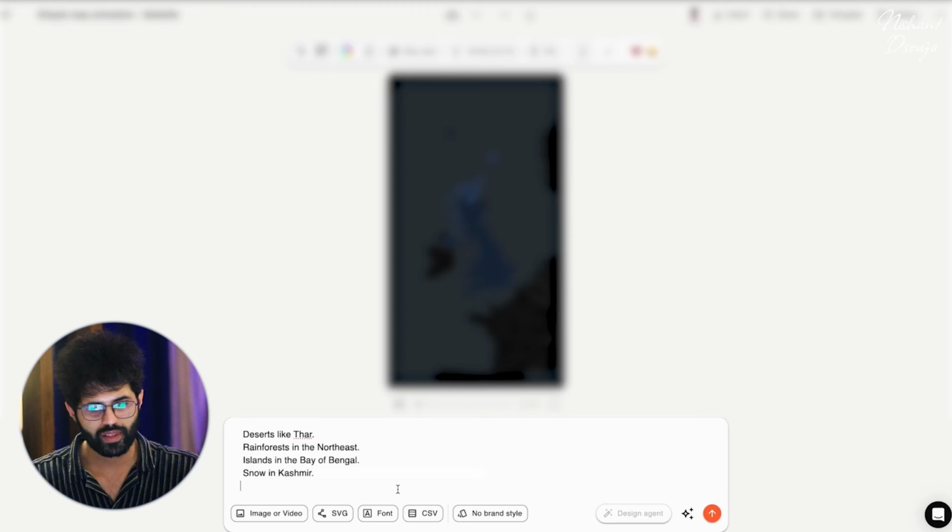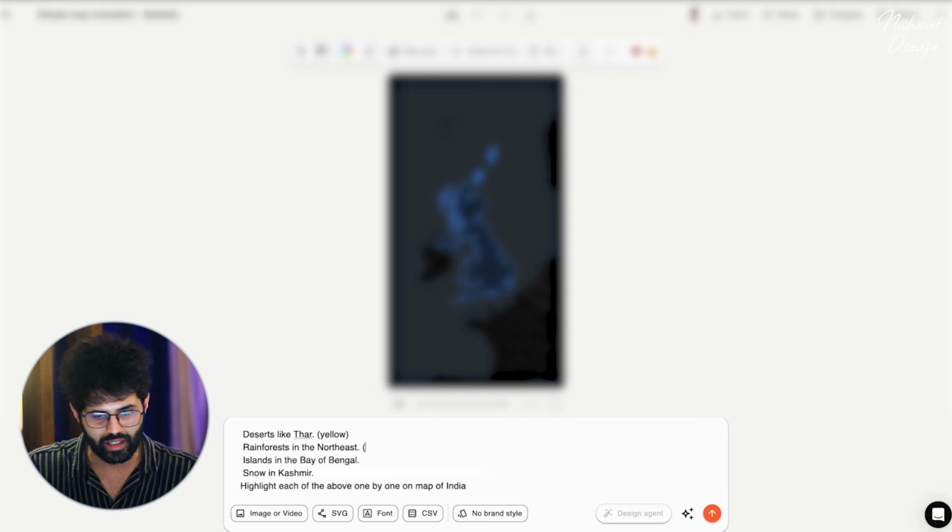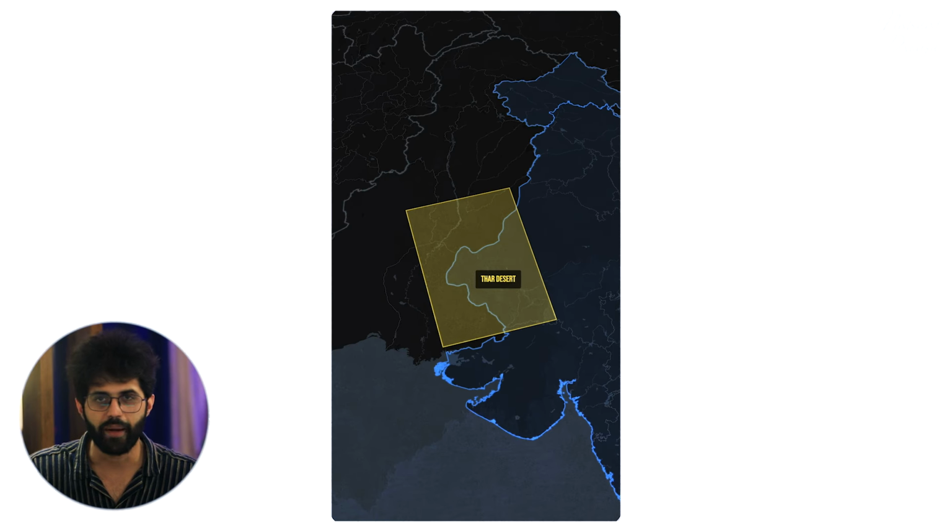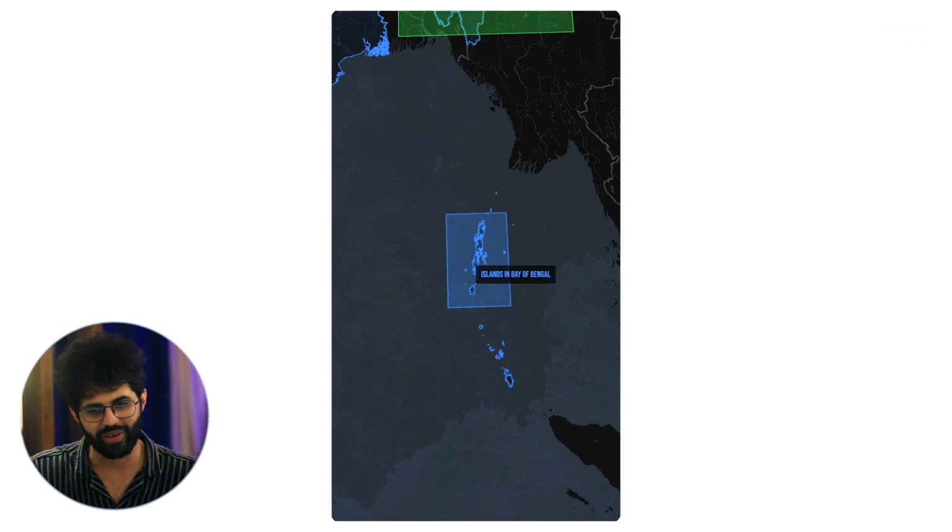Let's try another. 9:16, of course, copy pasting it directly from the script. Deserts like Thar, rainforests in the northeast, islands in the Bay of Bengal, snow in Kashmir. Highlight each of the above one by one on the map of India, and I've given it the colors as well so that we can get it exactly the way we want. And boom, exactly what you wanted, the way you described it.